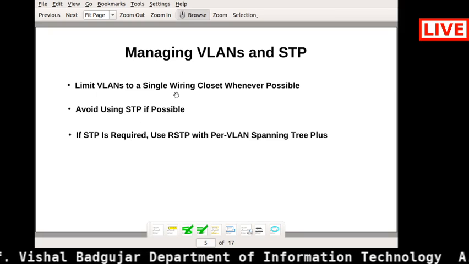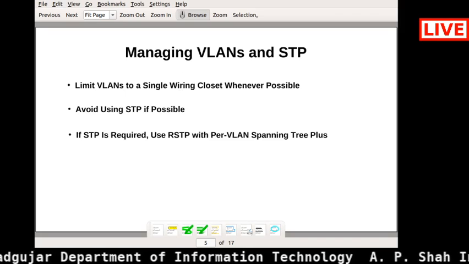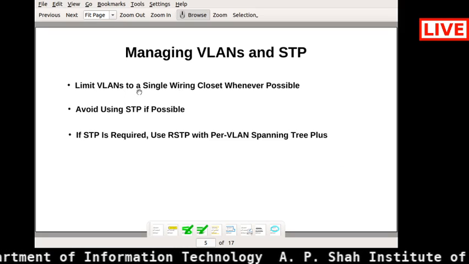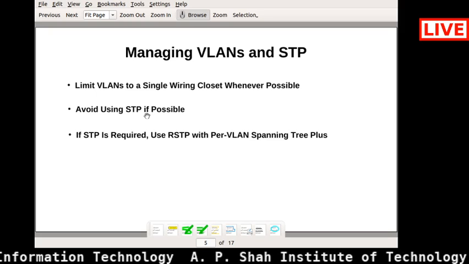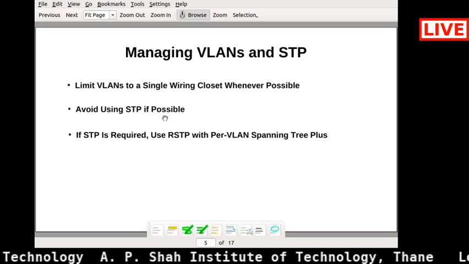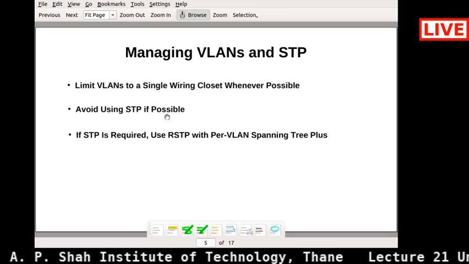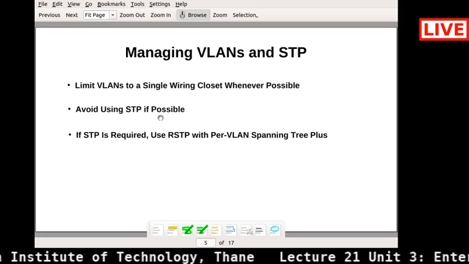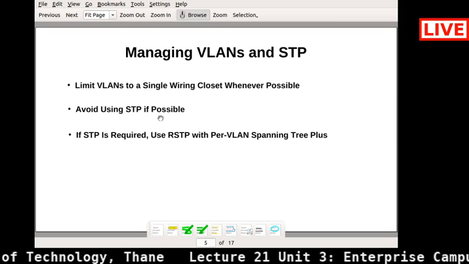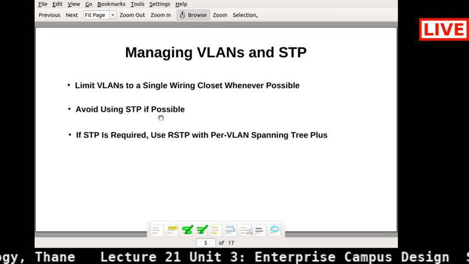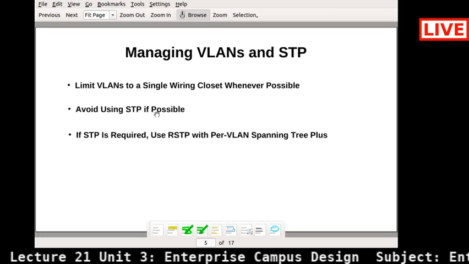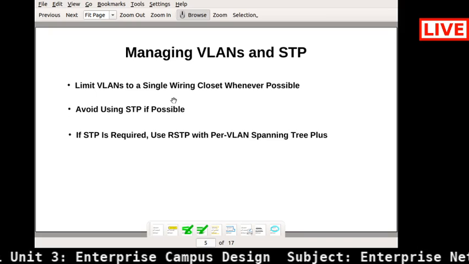In whatever STP environment we are going to use, bridge protocol data units, the BPDUs, can be lost, and the network fails in an open state.